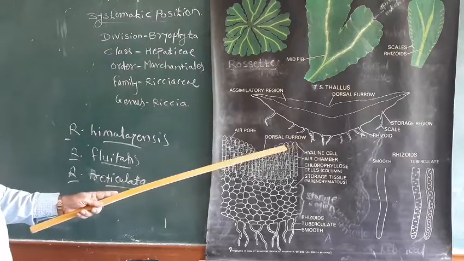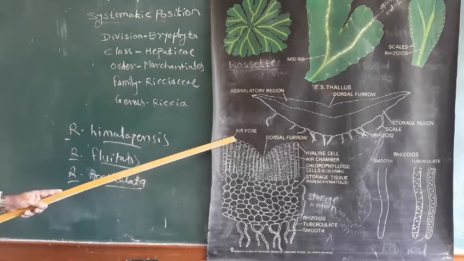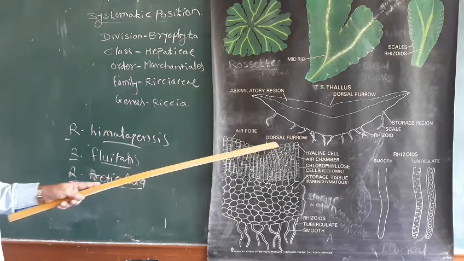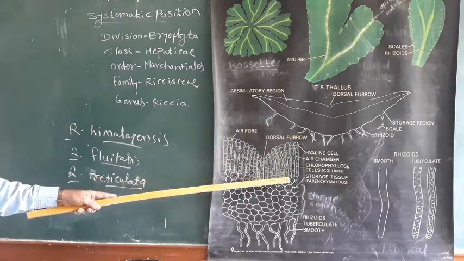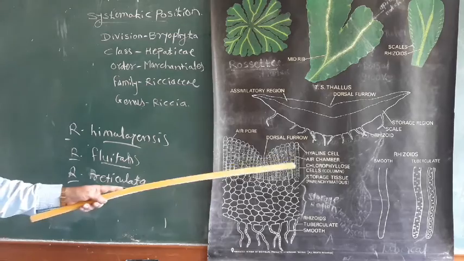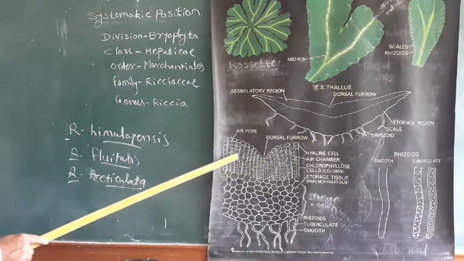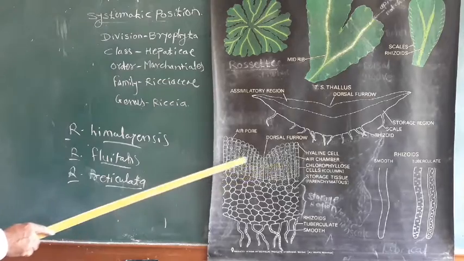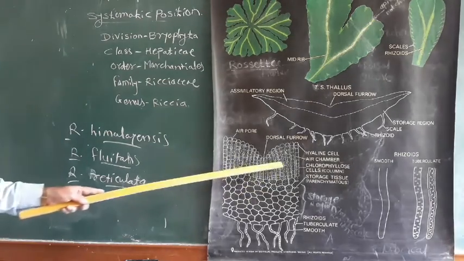They are hyaline and form the upper epidermis, in which air pores are present. These air pores extend deep into the photosynthetic region and form the air chambers. The photosynthetic filaments contain chloroplasts, and the function of this region is photosynthesis, or assimilation.